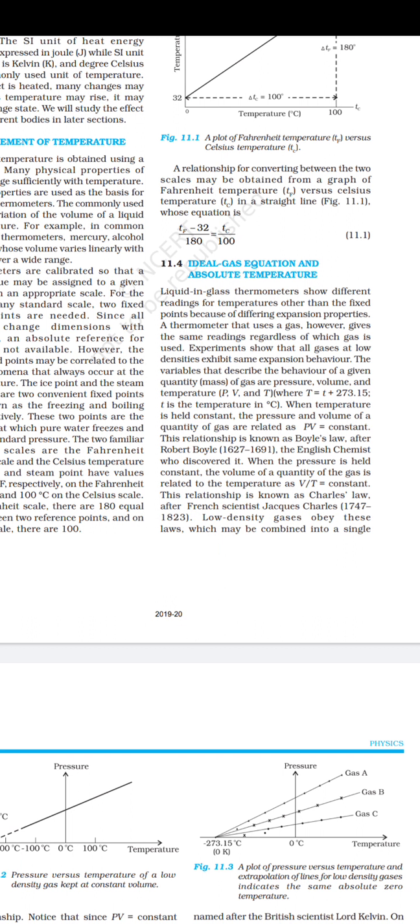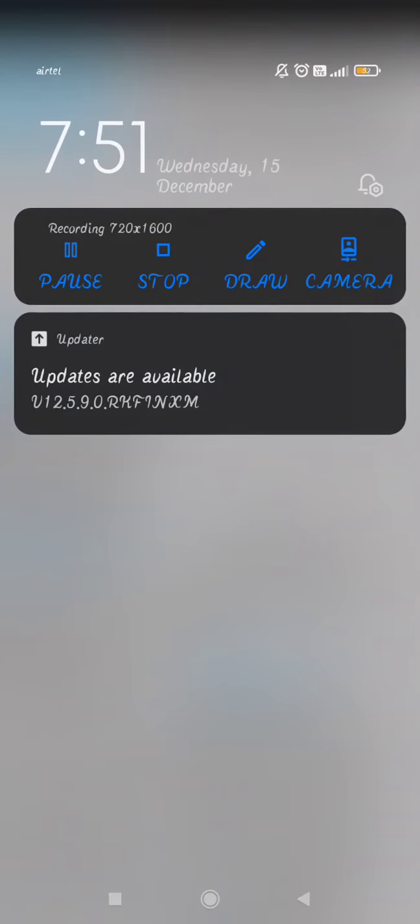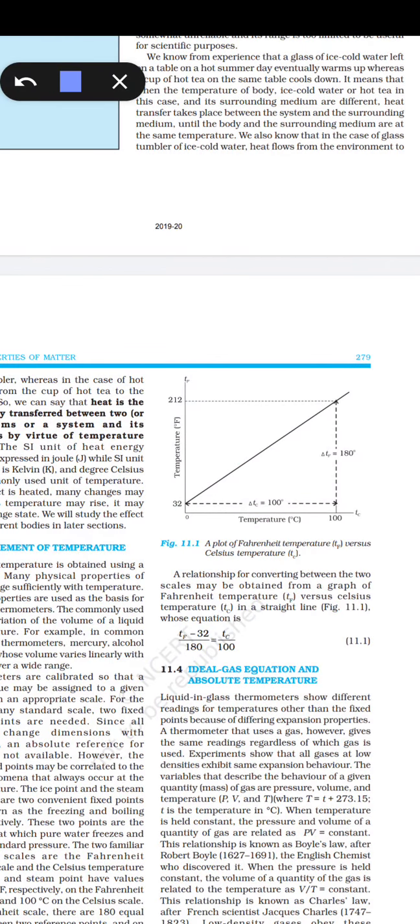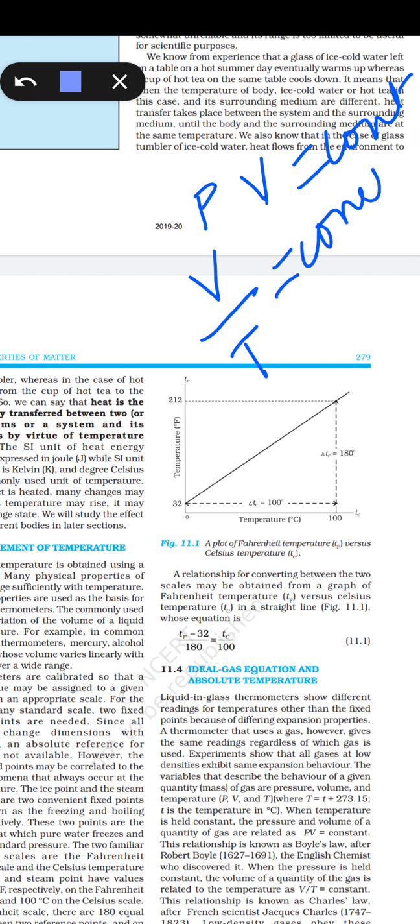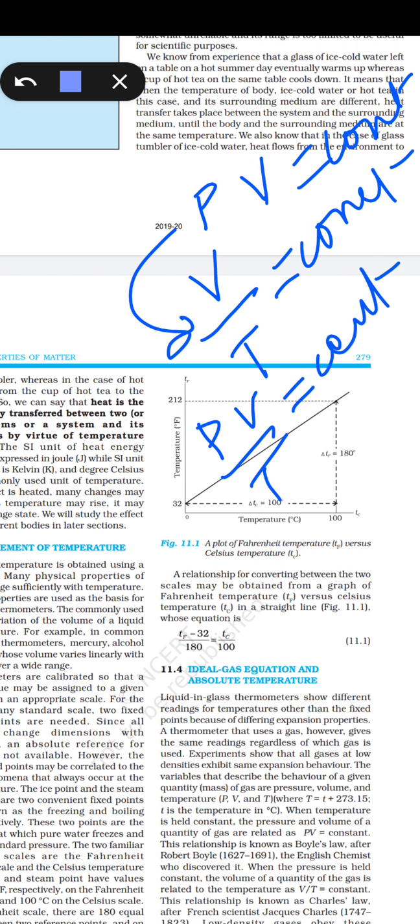Now by Boyle's law and Charles's law, we can derive the ideal gas equation. What was Boyle's law? That pressure into volume will be constant. And Charles's law says that V upon T equals a constant. On combining these two equations, we get PV by T equals a constant. This constant was given by R, the gas constant. And on taking T to the other side, it will be RT.